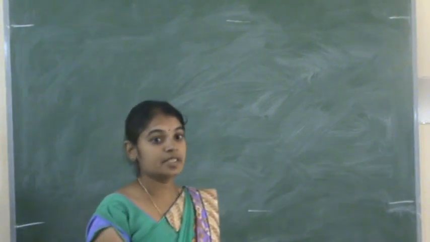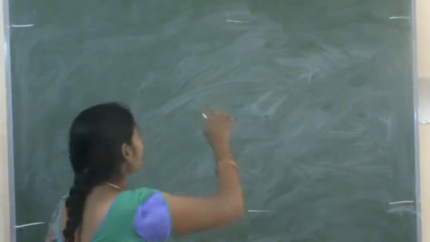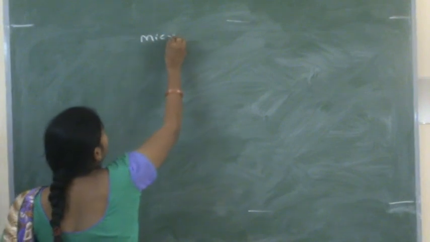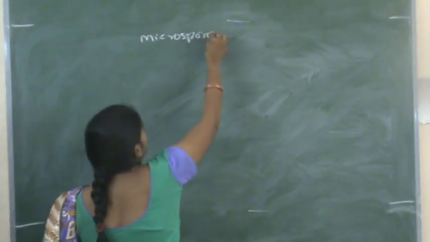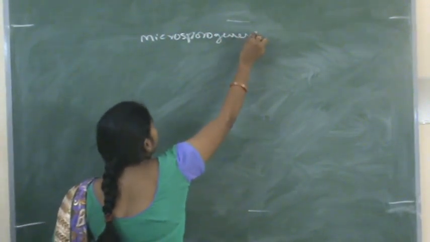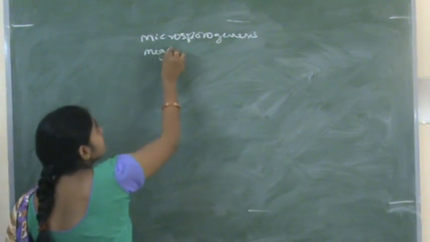In the last sessions, we discussed microsporogenesis and megasporogenesis.